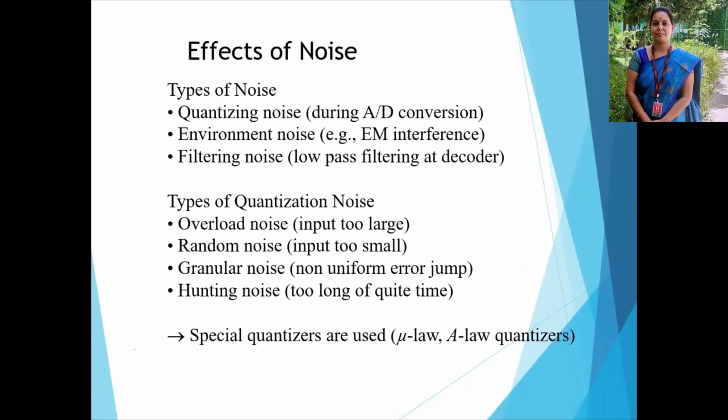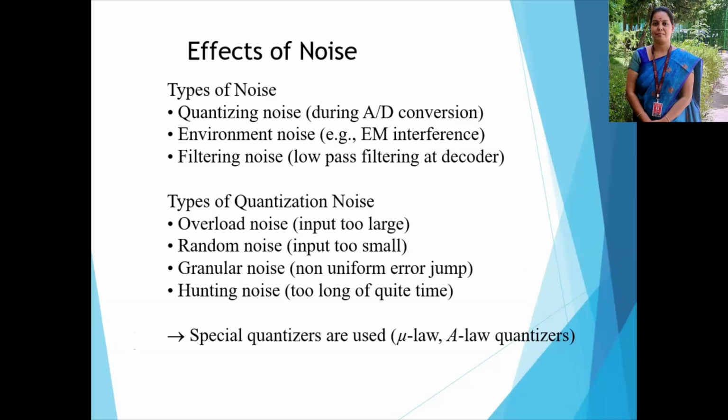Then what noise affects pulse code modulation? The types of noise are quantization noise, environmental noise, and filtering noise. Quantization noise occurs during analog to digital conversion, which includes sampling, quantization, and low pass filtering, the three components of the analog to digital converter. After sampling, during the quantization process only, quantization noise occurs. Then environmental noise means electromagnetic interference. Then filtering noise is the low pass filtering at the decoder.